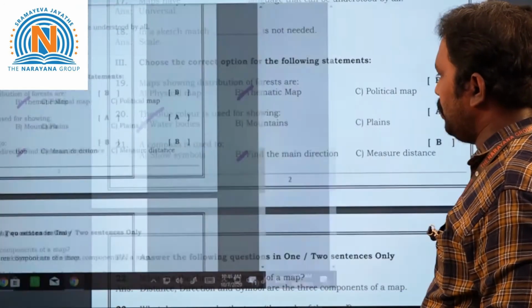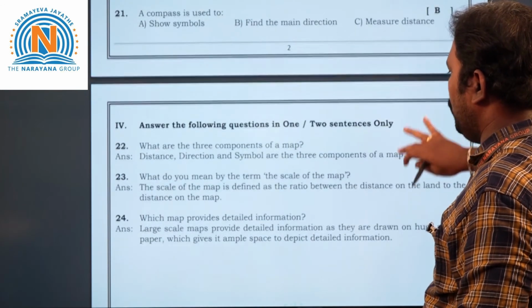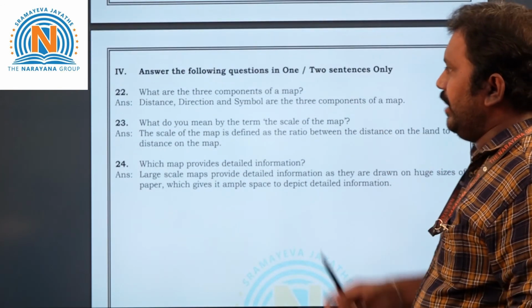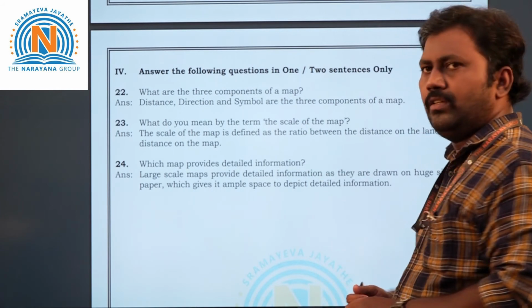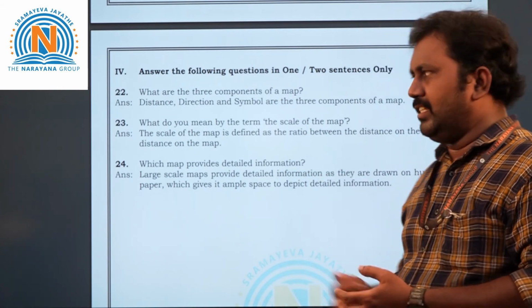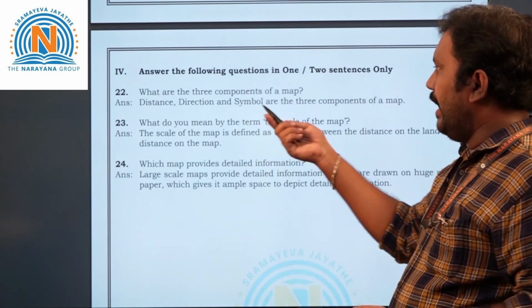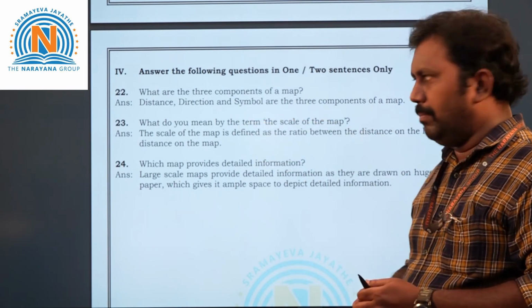Okay, children. Now let's move on to the short answer questions, one or two sentences. We'll take the 22nd question first. See here. What are the three components of a map? Yeah, obviously we know this. Directions, distance and symbol are the three components of the map.